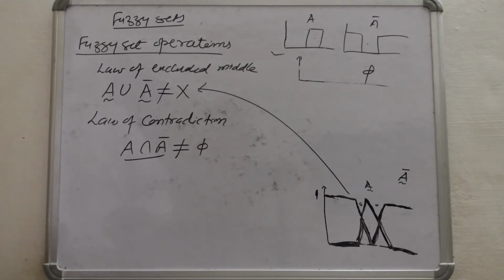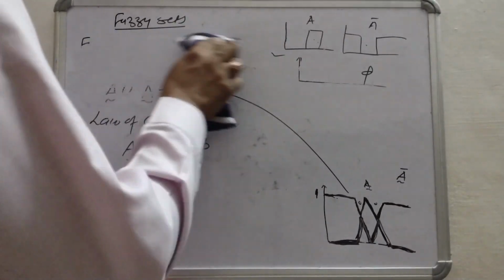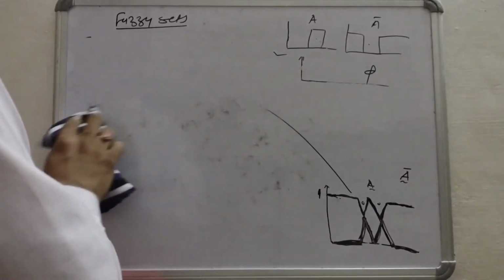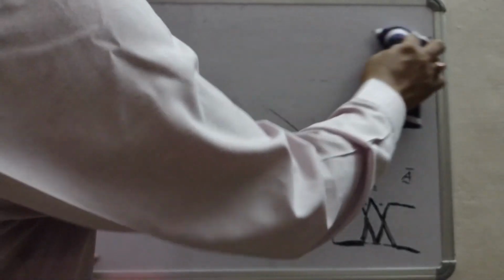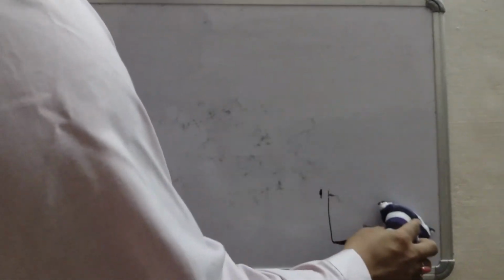Now let's take an example of how union, intersection and complement are calculated for fuzzy sets.